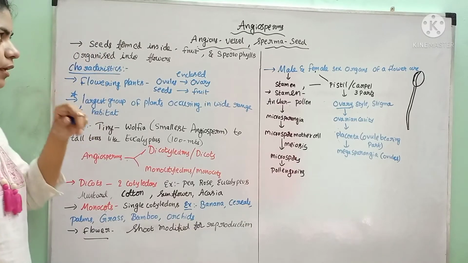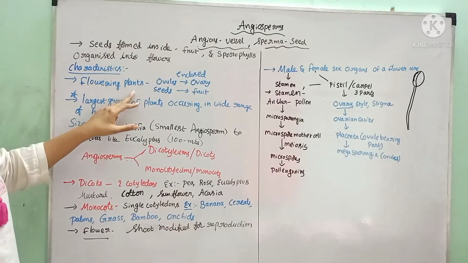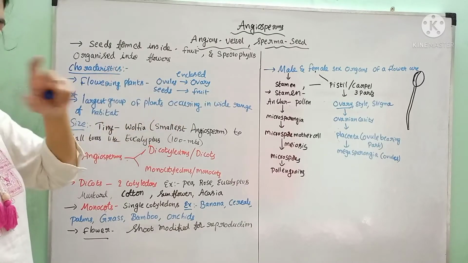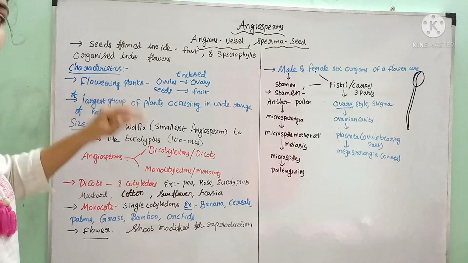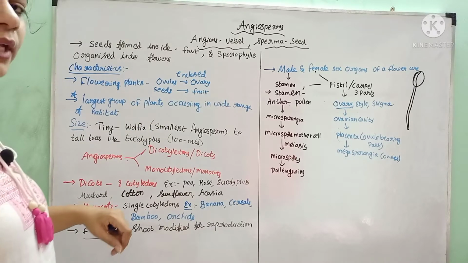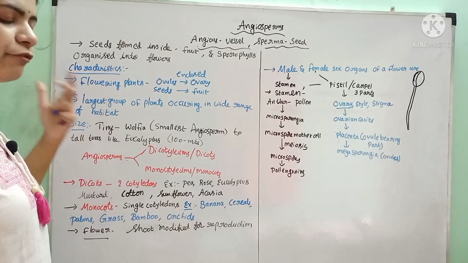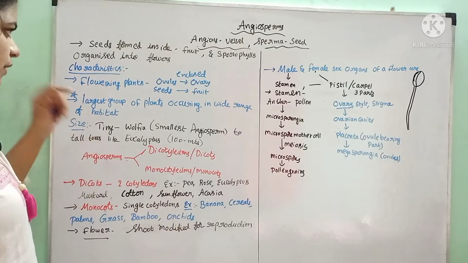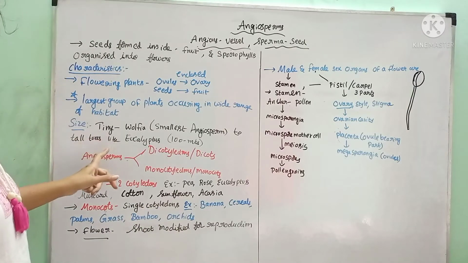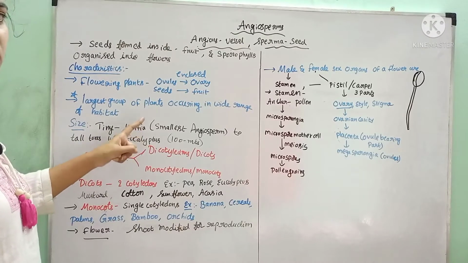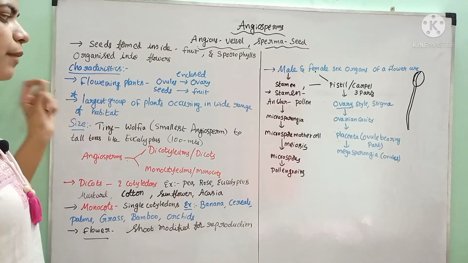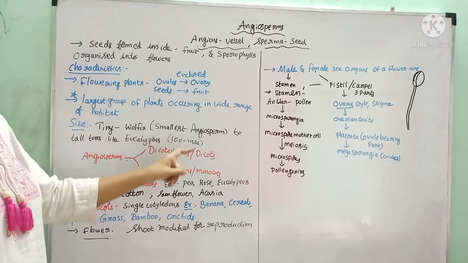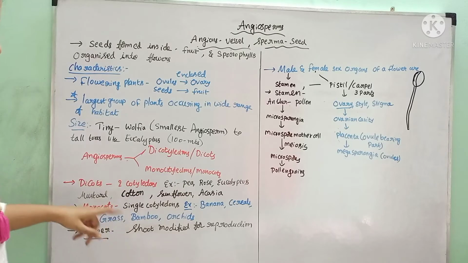The characteristics of the angiosperms are, these are flowering plants. The ovules are enclosed in the ovary, that is, seeds are enclosed within the fruit. These are the largest group of plants. They can be found everywhere in the world, in a wide range of habitats. If you see the size of these plants, they may be as small as Wolffia, the smallest angiosperm with very minute flowers, and as tall as trees like eucalyptus, which grow up to 100 meters in length.